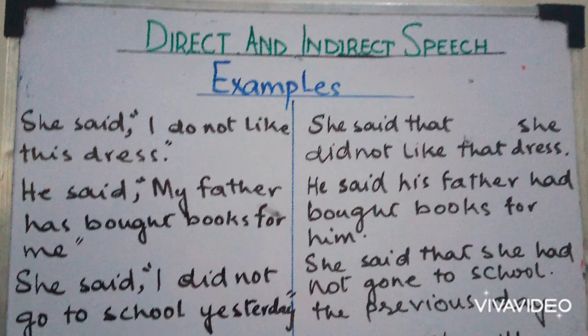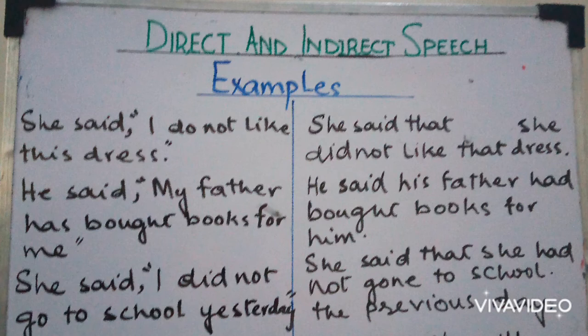Now we will look for the tense change. In the direct sentence, there is I do not. Do not is a simple present tense, so we will move one step back and change it into past indefinite or simple past tense. So it will become did not like. So the indirect speech of this sentence is: She said that she did not like that dress.